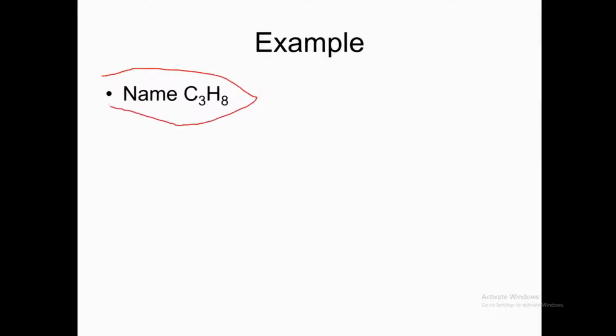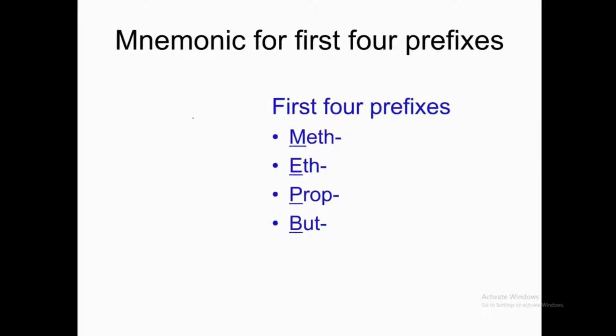If you are asked what will be the name of this compound, you should first write the name. The first 4 prefixes: meth for 1 carbon, eth for 2 carbons, prop for 3 carbons, and but for 4 carbons.